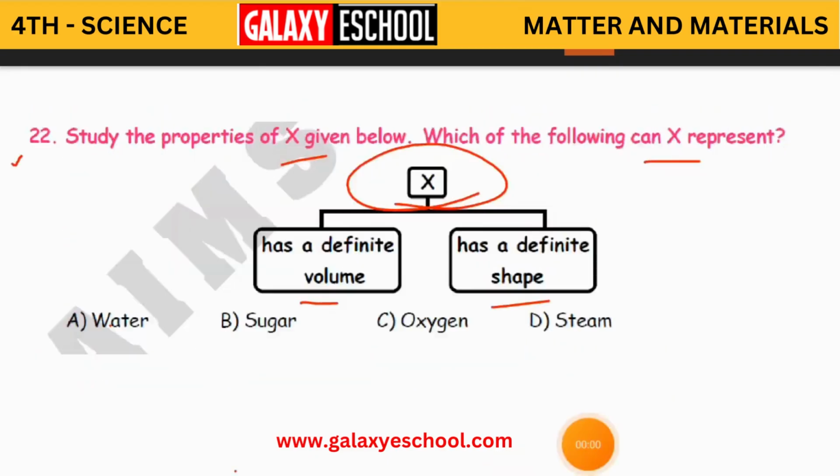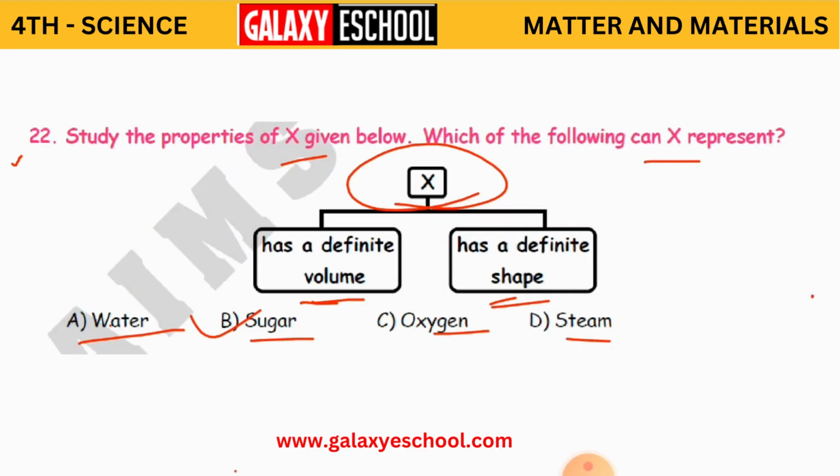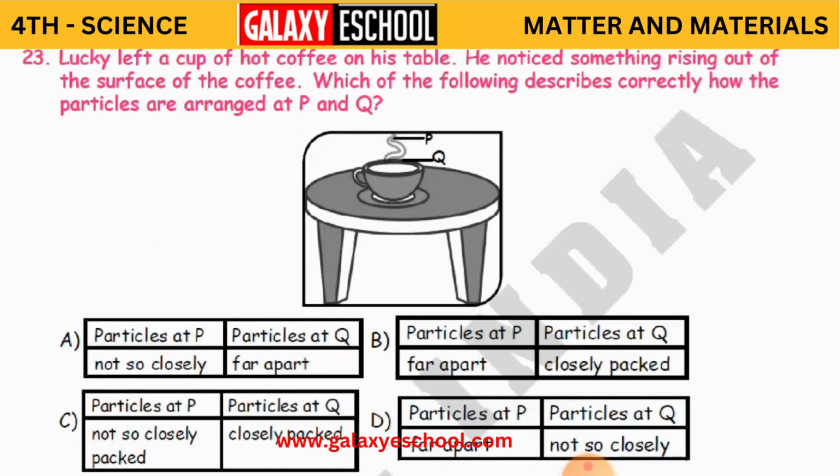Clear? Which has a definite volume and a definite shape? Is it water, sugar, oxygen or steam? Children, what type of material is this? It is not gas, it is not vapor, it is not liquid. The only thing left is solid. Which has definite volume and definite shape? That is sugar. B is the correct answer. Clear, children?